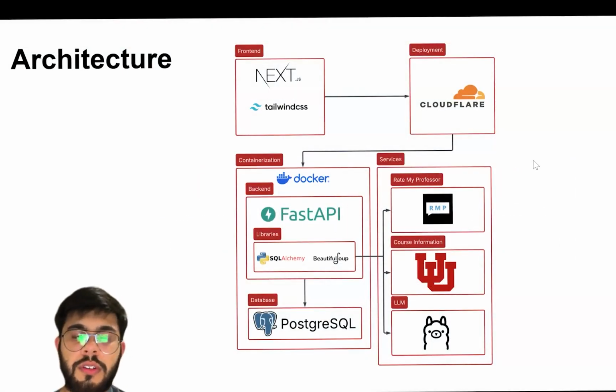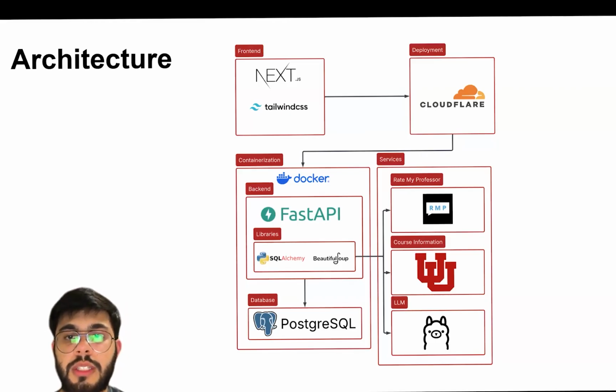Just a quick overview of our system architecture. Our front end was made using Next.js and Tailwind CSS. Our backend was containerized using Docker. We ran a FastAPI server, and we used the libraries SQLAlchemy and Beautiful Soup. We used SQLAlchemy to connect to our database, which was PostgreSQL, and we used Beautiful Soup to fetch information from websites like Rate My Professor, as well as the university website for course catalog information. We also had an Ollama model running, and all of this was deployed using Cloudflare.